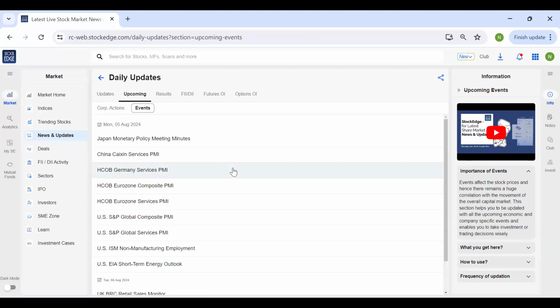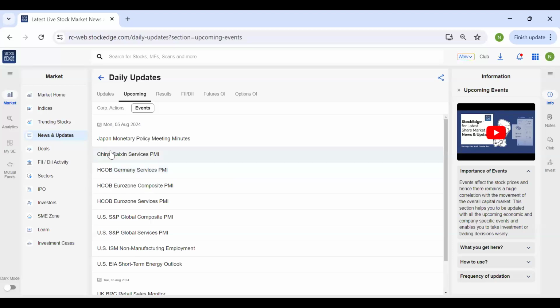You can just find out whatever important events are upcoming, and keep a track of these events, so that then you can go and check the data and analyze or anticipate the kind of impact it may have on our markets the following day. So be it, say, the meeting for the Fed, that is the FOMC meet regarding the interest rate, or the RBI policy, or for that matter, if there is a meeting in the Bank of Japan for their interest rate, everything is available over here.